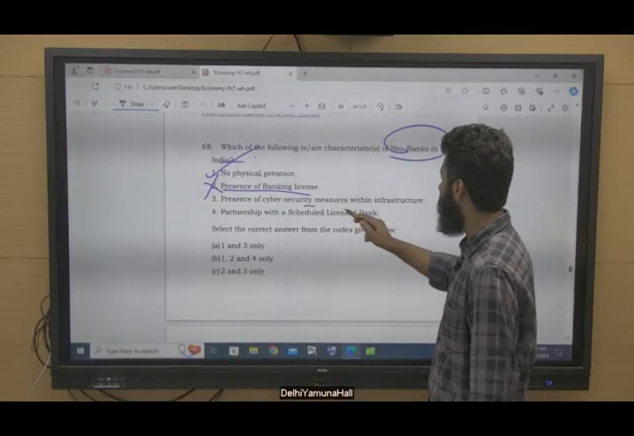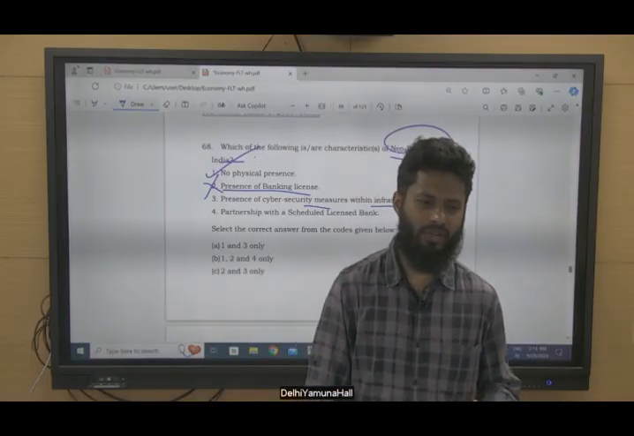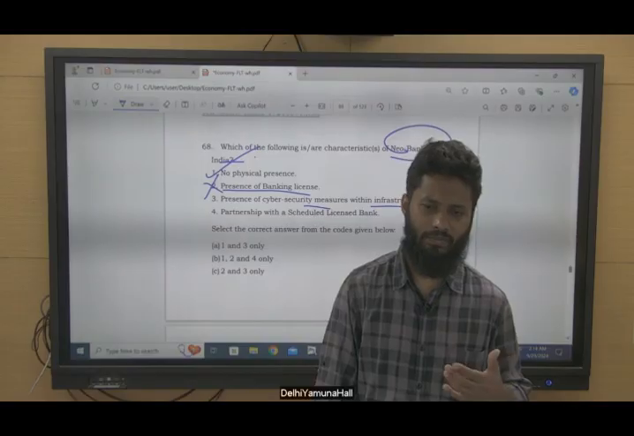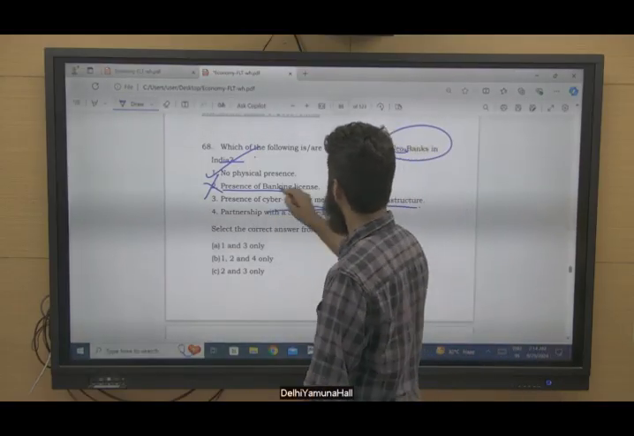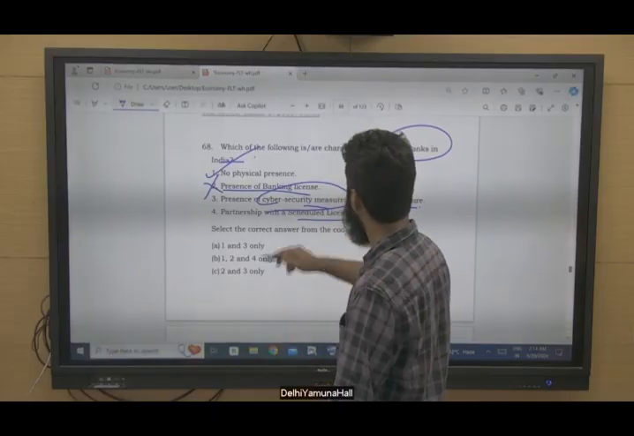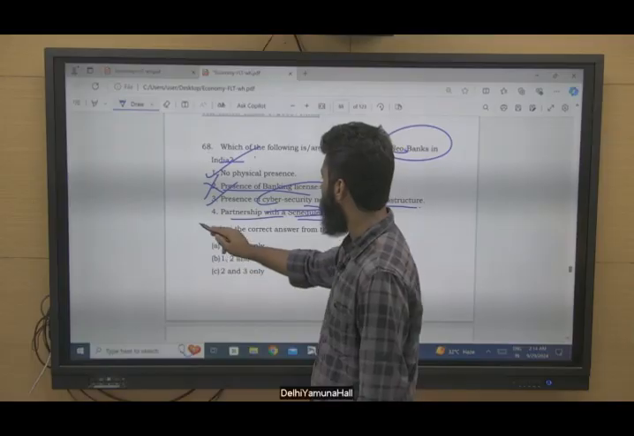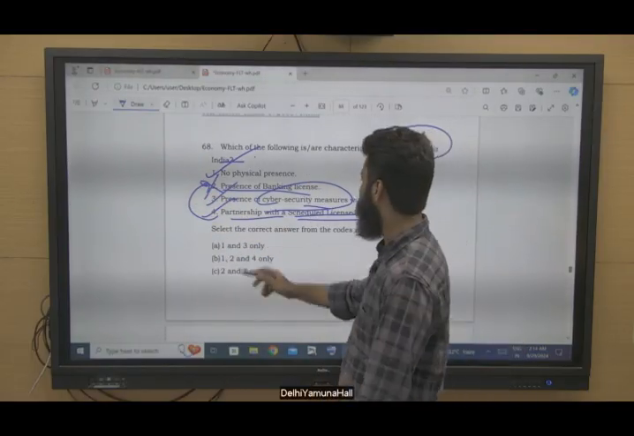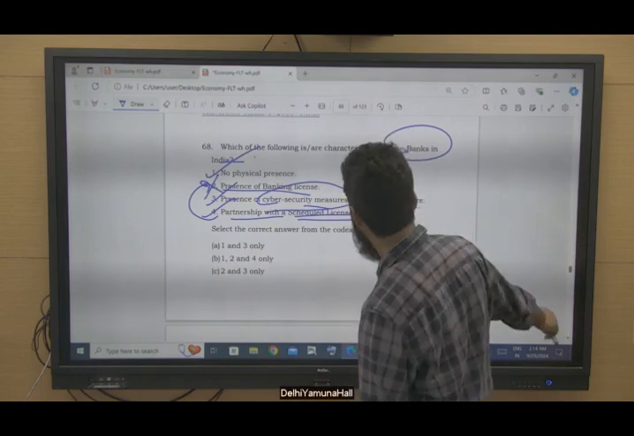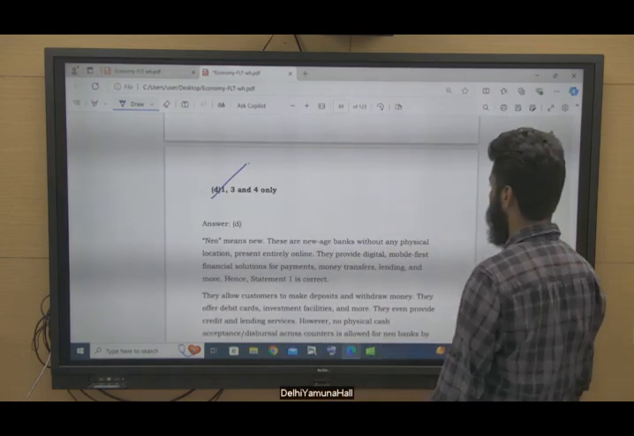Presence of cyber security measures: this statement is included with reference to the latest guideline of RBI with reference to neo banks, that cyber security measures have to be taken with a scheduled licensed bank. So this is correct. Partnership with a scheduled licensed bank, yes, this is required, hence statement 2 is not required, right? So this is also correct. 1, 3 and 4 are correct. 1, 3 and 4, option D.